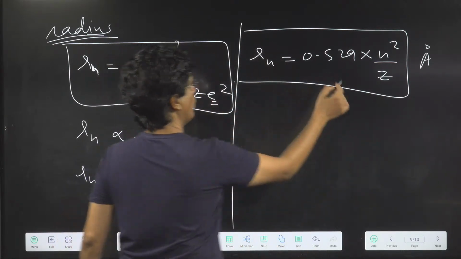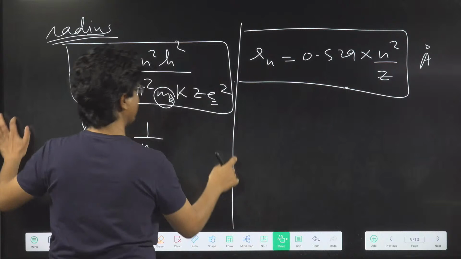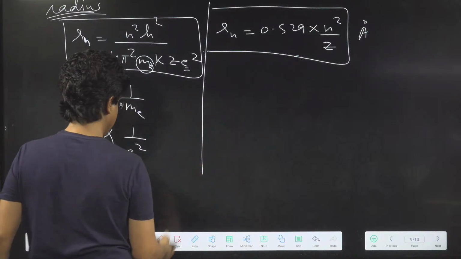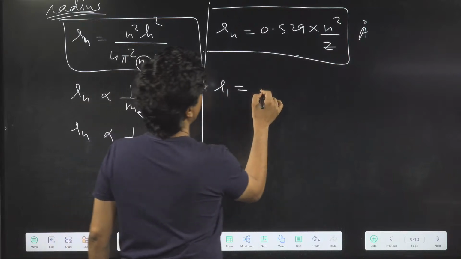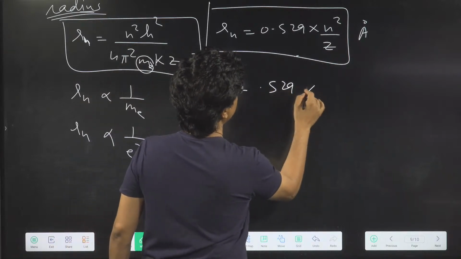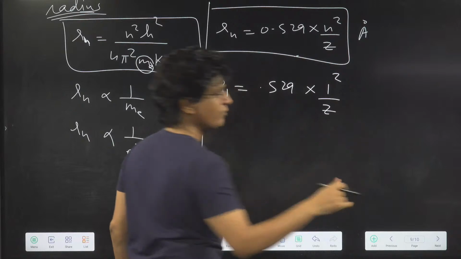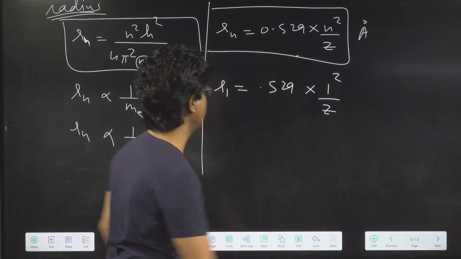Okay. Now, tell me one thing. So n means orbit number. R1 will be how much? 0.529 into 1 square upon Z for any one electron species, beta.